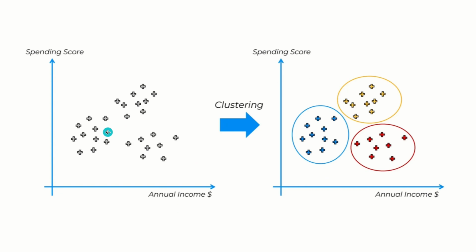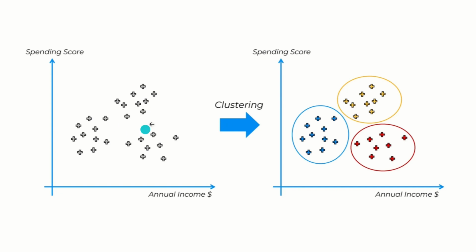On the left side, you can see we have X and Y axes with the annual income of customers of a store and the spending score. It is a graph of spending score versus annual income. So how often do they spend? We are talking about the customers here. How often do they spend? How much do they buy? All their spending patterns, all of this is combined into a spending score. So when you plot your customers, it might look like this.